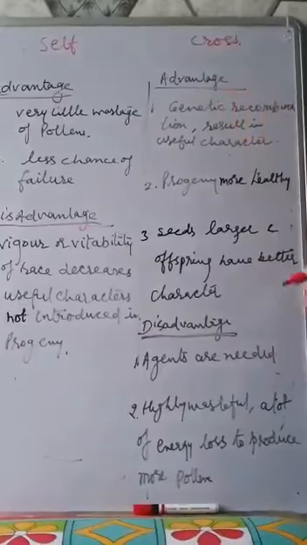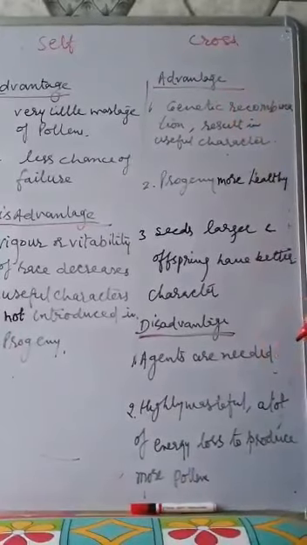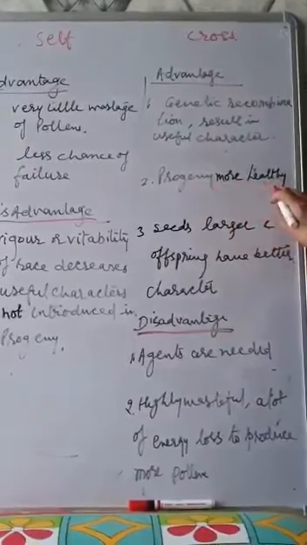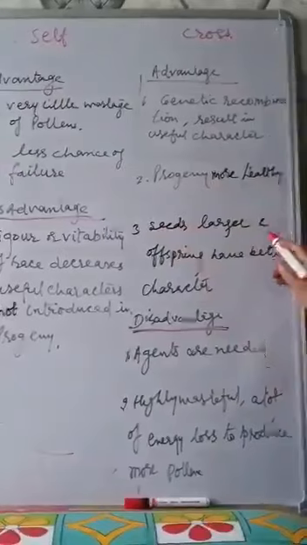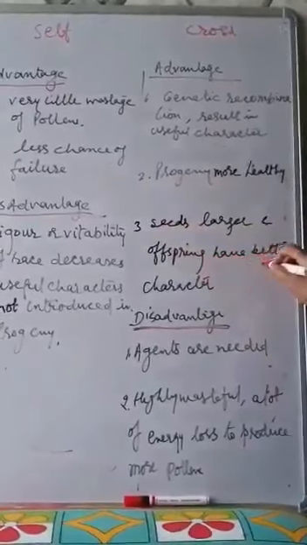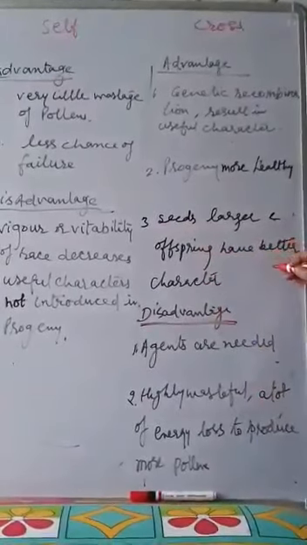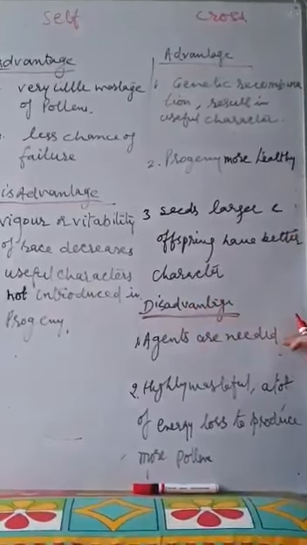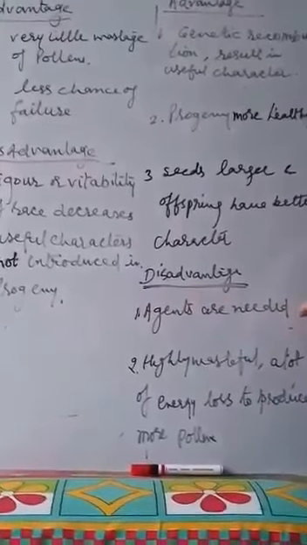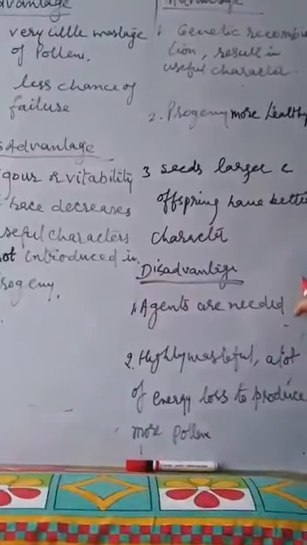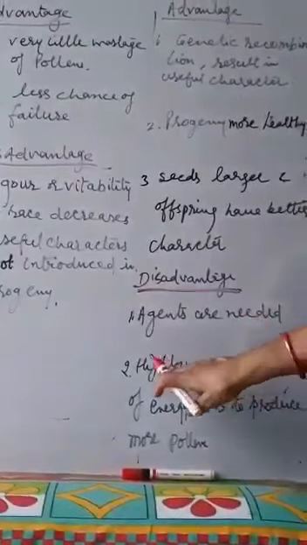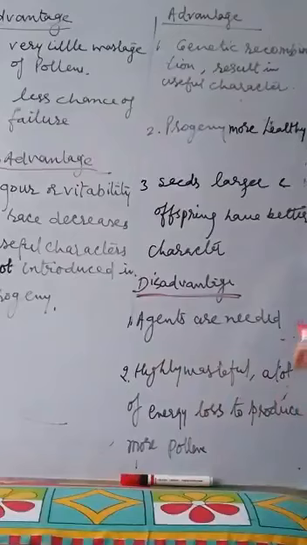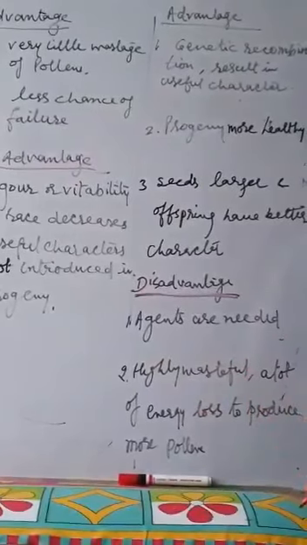The recombination is necessary for genetic evolution. Next, the progeny, the next generation, is healthier than the parent. The seeds are larger and have a better chance to grow. Disadvantage: agents are needed. If the agents are not available, the pollination is uncertain or fails. It is highly wasteful because a lot of energy is required to produce a large amount of pollen grain.